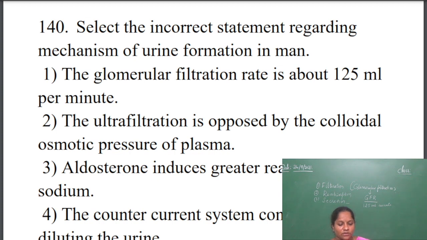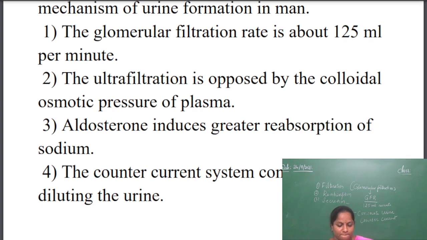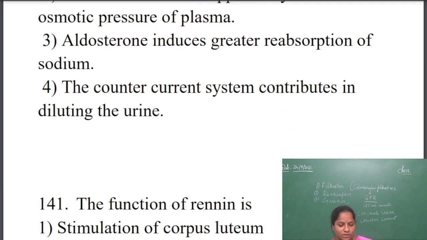Next, the last one, the fourth option, is the counter current system contributes in diluting the urine, they say. This option is wrong. The counter current system contributes in concentrating the urine. So it helps in concentrating the urine. Concentrating the urine is done by the counter current system in the kidney. So the fourth option is wrong.